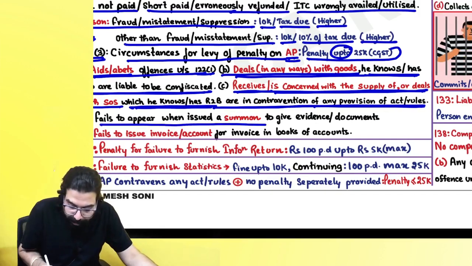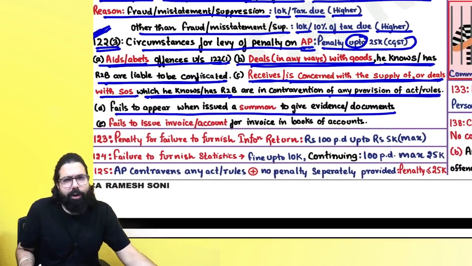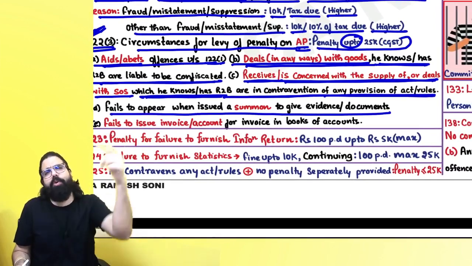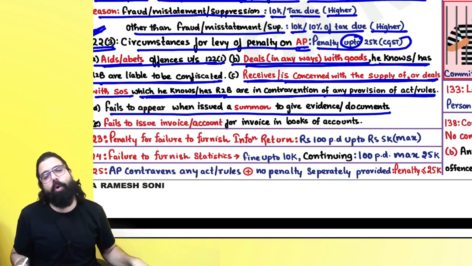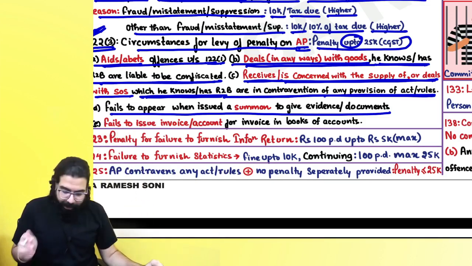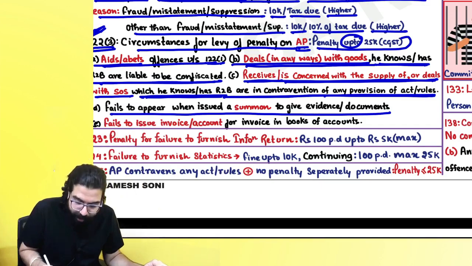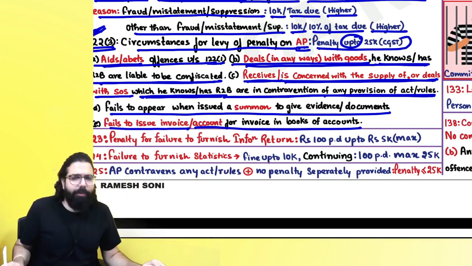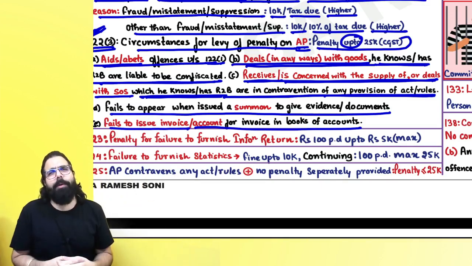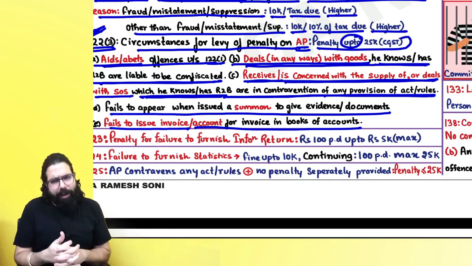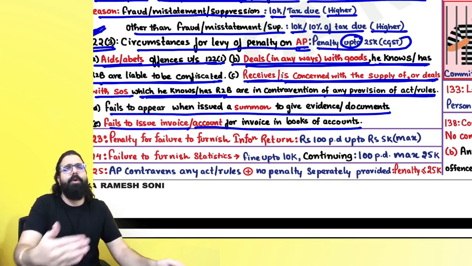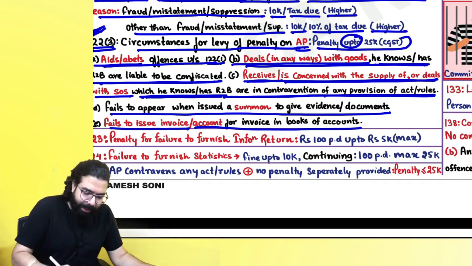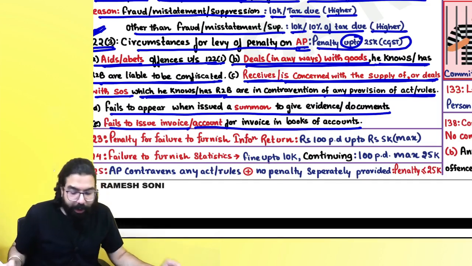Sir, fails to appear when issued a summon to give evidence or document. Might be the proper officer told one director, you have to come, and the director did not come. Because he did not come for a summon, he can be penalized up to 25,000. And fails to issue invoice or account for invoice in the books of account. Might be, I am not a registered person, but for my supplies I have to issue an invoice. If I am not issuing an invoice, or after issuing I am tearing and throwing it, not accounting it, then also you will be penalized up to 25,000.